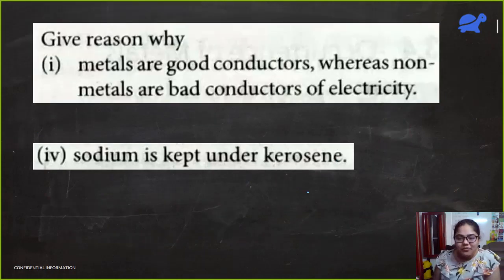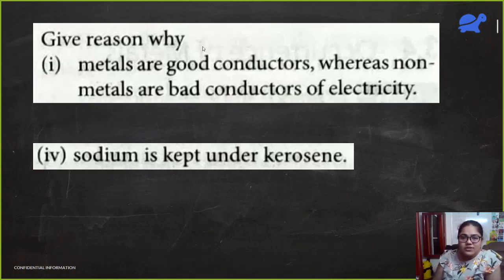Yes, again, exam questions. What is the most important condition for electricity? What is electricity? It is the flow of electrons, right? Electricity is the flow of electrons, right? So metals, they lose electrons very easily, right? So if they lose electrons easily, they are going to have a lot of free electrons.